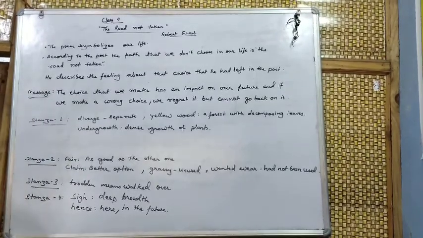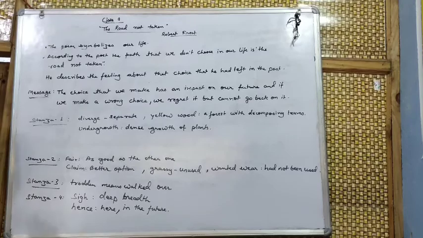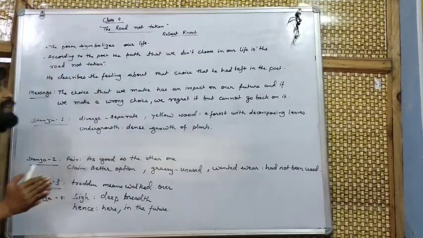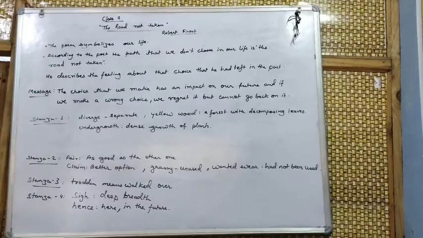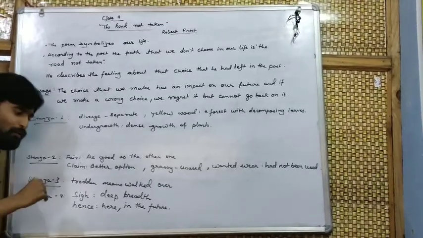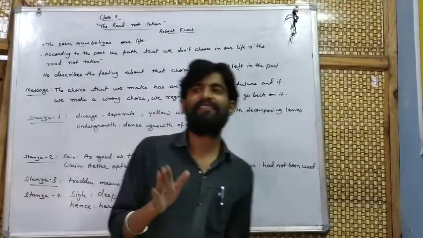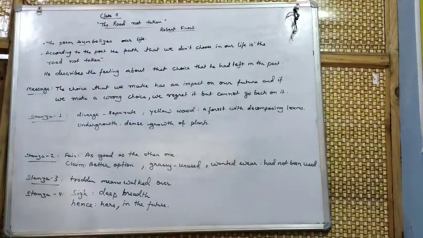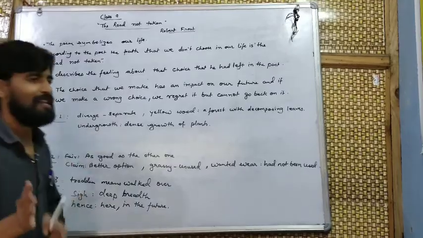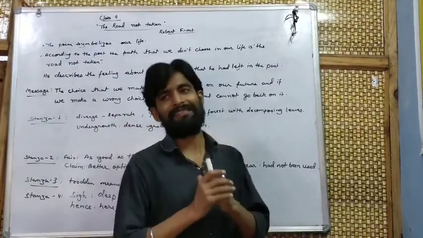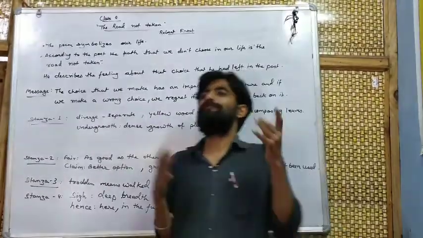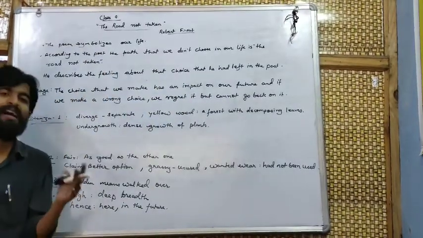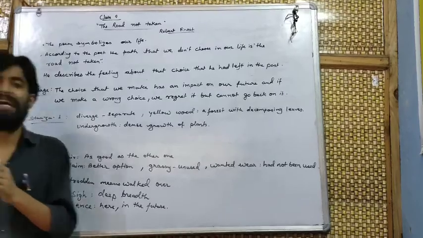What does the poem describe? The poem describes the feeling about that choice that he had left in the past. Means after passing class 10 you will get two choices, whether to choose science or commerce. If someone chooses science and does not get success, then in the future he will regret why he had chosen the science subject.